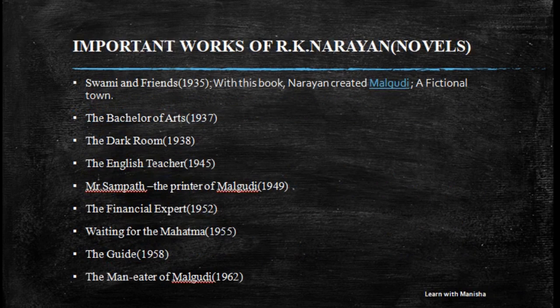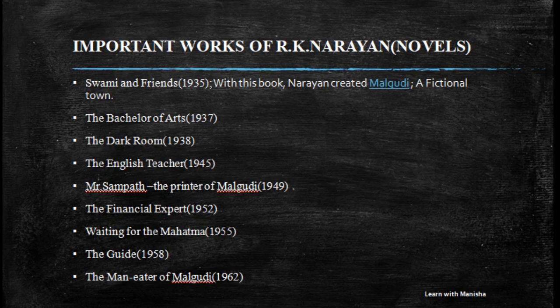Now let's see some important and famous works of R.K. Narayan. Here I'm just telling the names of the important works, and in the second video I will try to elaborate the themes of these major works, the gist of all of them.